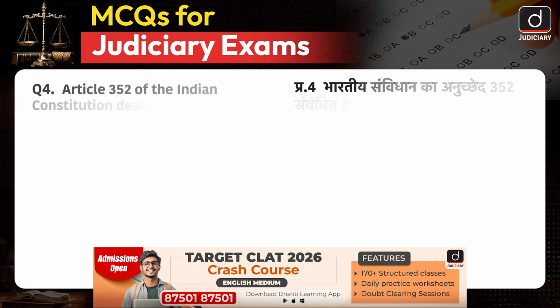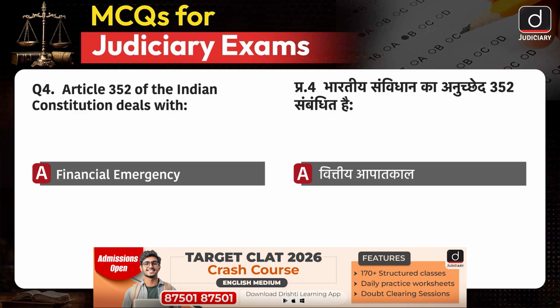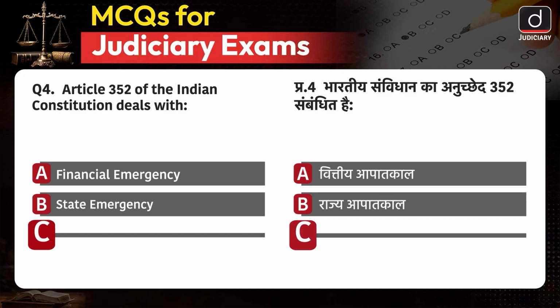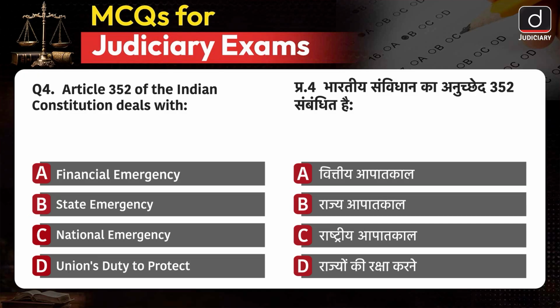Question number 4. Article 352 of the Indian Constitution deals with option A. Financial emergency, option B. State emergency, option C. National emergency, and option D. Union's duty to protect states. The correct answer is option C.